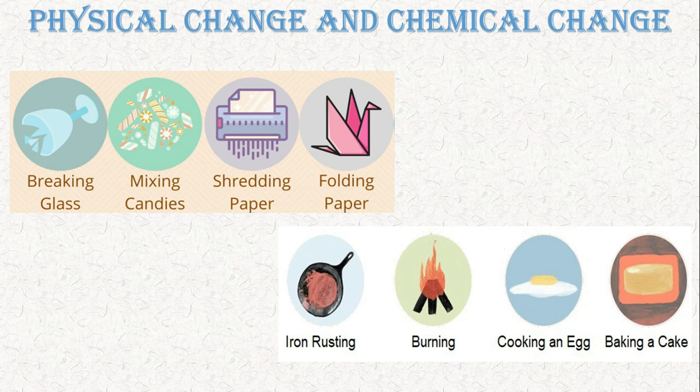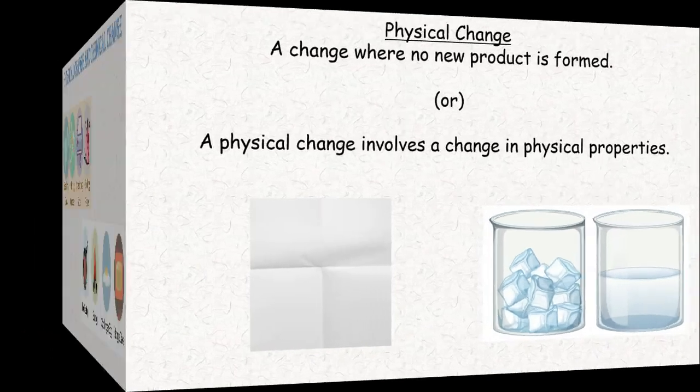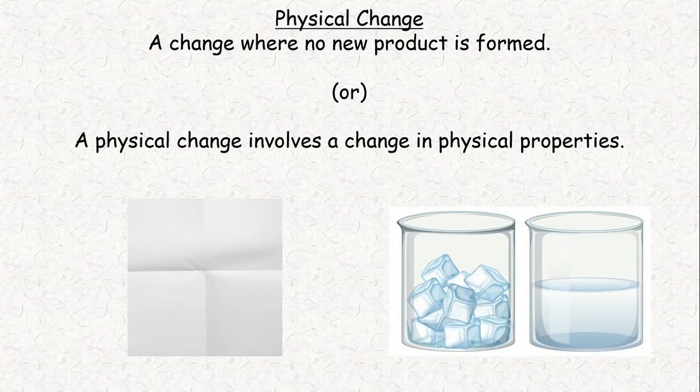Now let's go to the main topic by knowing the definition and properties of physical change and chemical change. First one, physical change. Physical change means, as I already told, a change where no new product is formed, or a change which involves change in physical properties. Here there is a change in only physical properties. Here is an example: a paper is folded. There is no new substance formed, just the paper is folded. This is a physical change.